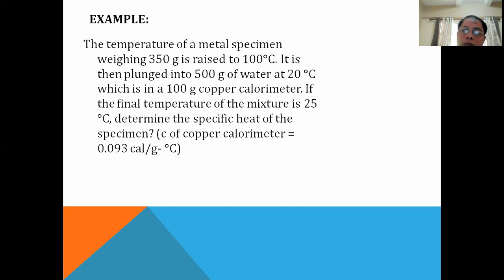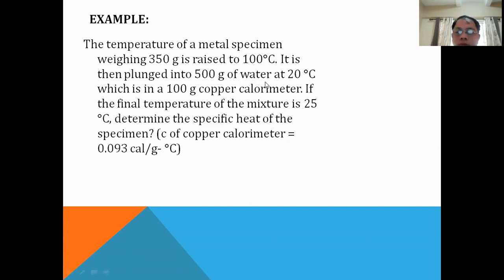So your water is inside that bucket or container made of copper. Since the water and the container belong to one system, they are both 20 degrees Celsius each. Now you have a metal, which we do not know what kind of metal, this 350-gram metal. Its temperature is 100 degrees Celsius. So this 100 degrees Celsius metal is mixed, or was put together, with the colder water in the copper container.